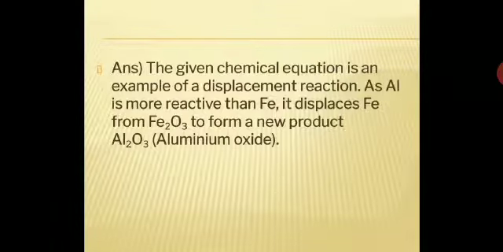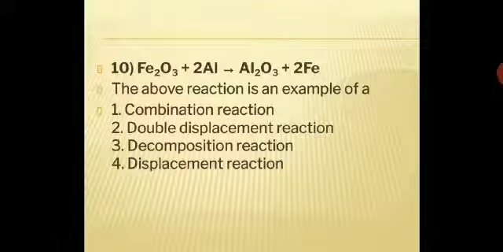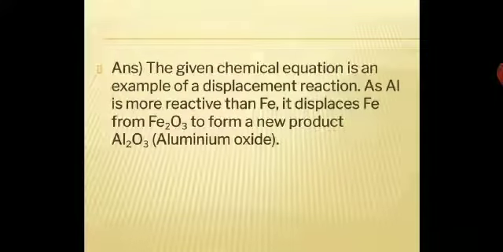So the given chemical equation is an example of displacement reaction, as aluminium is more reactive than Fe. It displaces Fe from Fe2O3 to form a new product, aluminium oxide. So you can see the reaction again. Here this is a displacement reaction, and here what is displaced? Aluminium is more reactive than Fe, therefore it displaces Fe from Fe2O3 to form a new product, aluminium oxide.